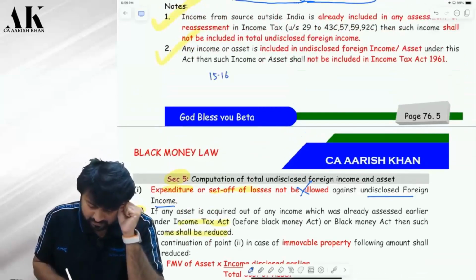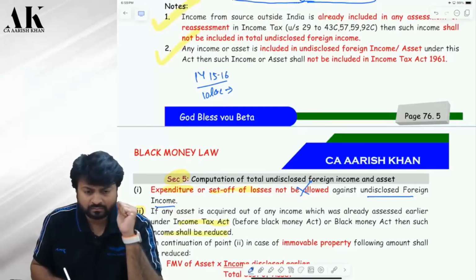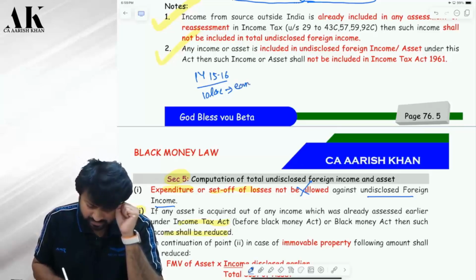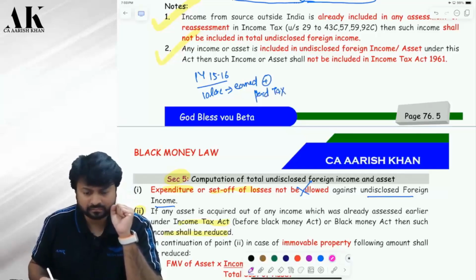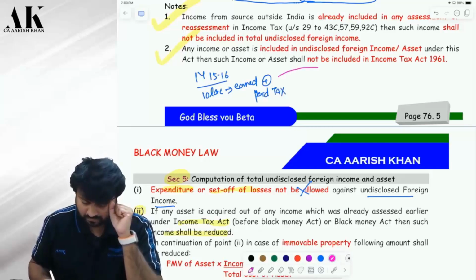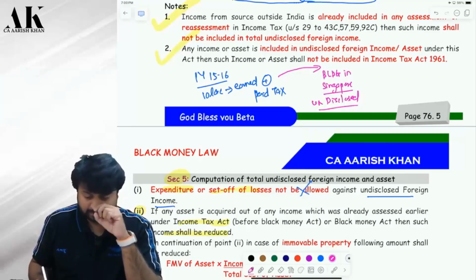In 15-16, previous year, you have earned 10 lakh rupees. You have earned 10 lakh and you have paid tax on it. 10 lakh paid tax. With the help of that, you have bought a building in Singapore. Now, this building is undisclosed.